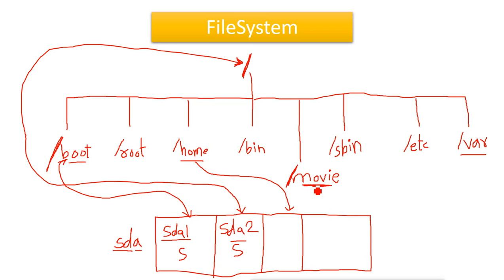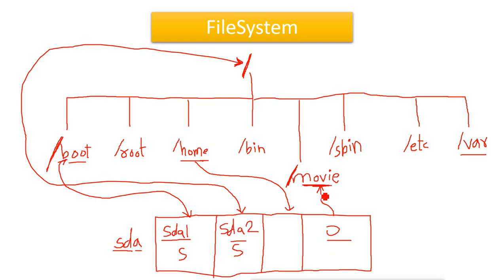Like our data partition. So what I will do is create a separate partition here and then mount it to this directory. So whenever I store any data here, it will be stored in this separate partition and it will not go to the system partition, and this will be called a data partition. Same as this home directory partition is also called a data partition. So apart from these two system partitions, whatever partitions we create will be called data partitions.